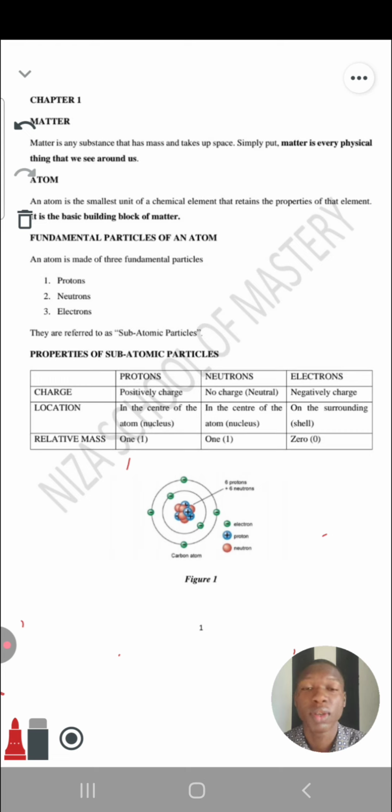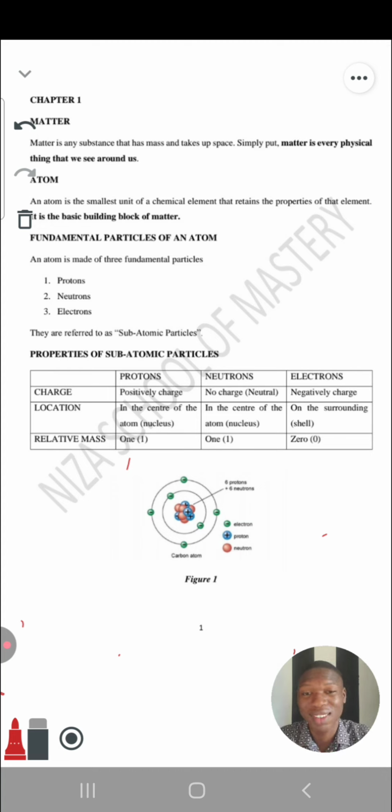Just like you can see a building, and then a building was formed by different layers of blocks put together. Yeah, that's how it is. That's how atom is to every substance. So every substance you see around you is formed from different what? Atoms laid together, coming together to form all the substances you see around you.